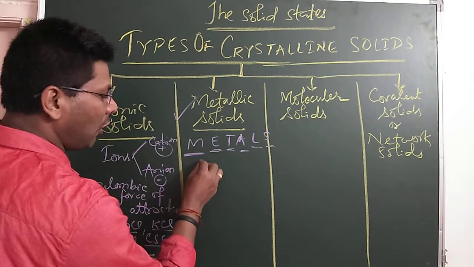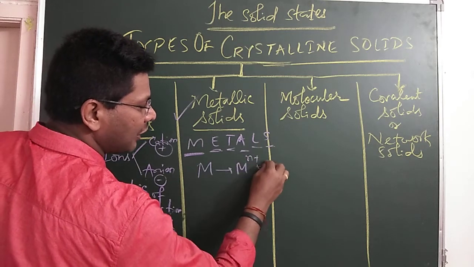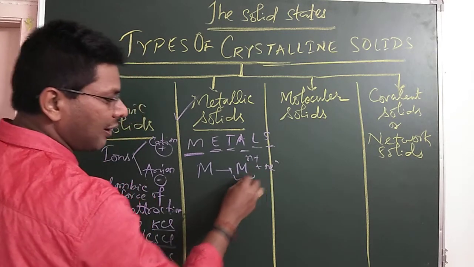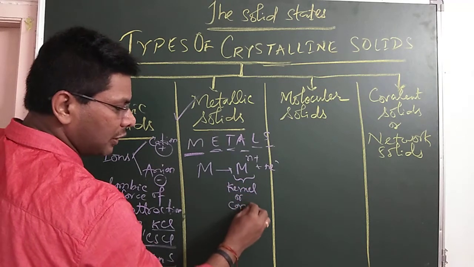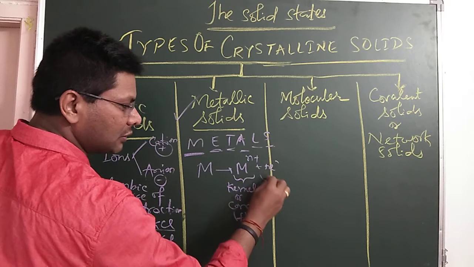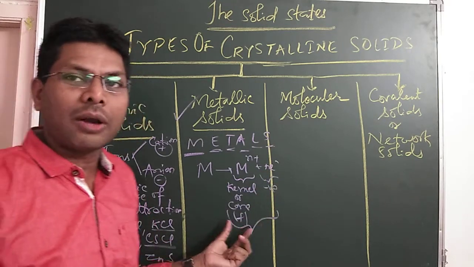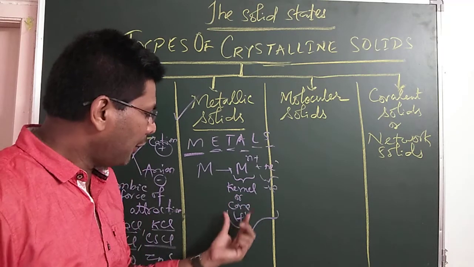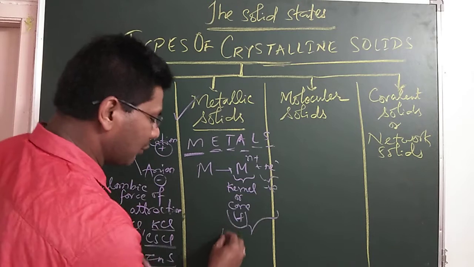So the bond here: metal loses electrons to form M^n+ plus n electrons. This is called the kernel or core. The kernel or core is positively charged and electrons are negatively charged. The attractive force between this kernel and electrons is called metallic bonding. The positively charged kernel is attracted by electrons, this is called metallic bonding.